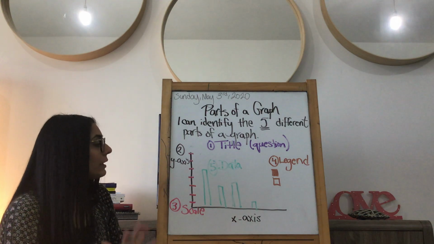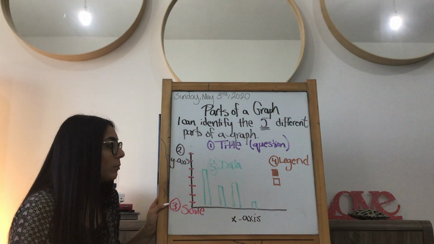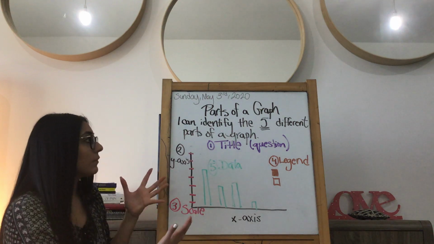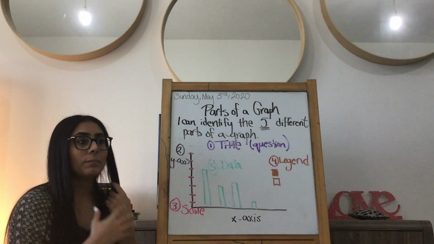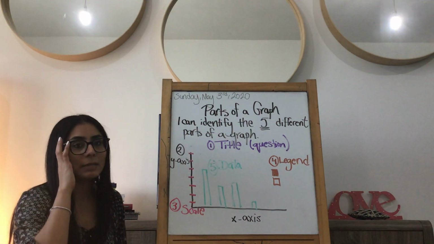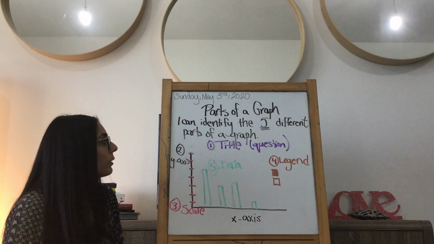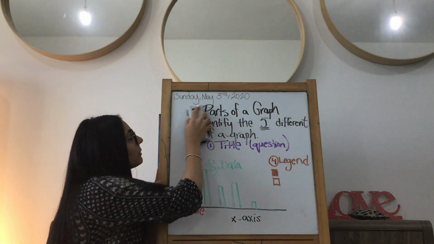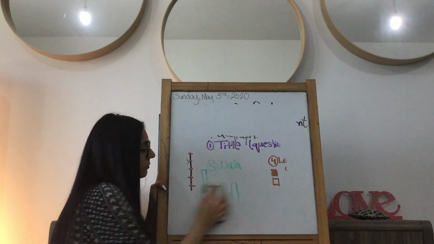Okay, so pause the video right now, copy this all down because I'm gonna erase it in a moment, and then we're gonna do an example and see what it looks like if I'm drawing a graph, and I'll just do a simple example before we start making them tomorrow. We'll start doing some actual graphings tomorrow, okay? So copy this down, and then let's look at an example together. Erase all of this.